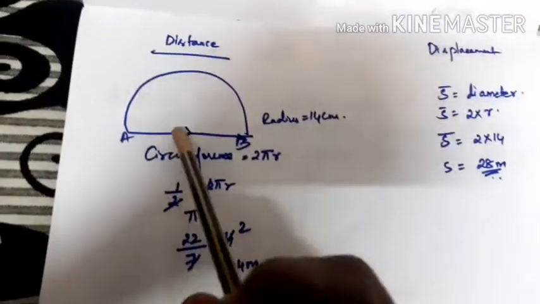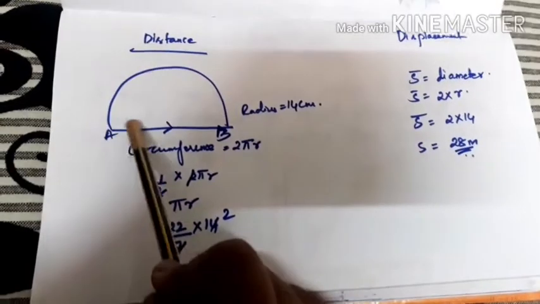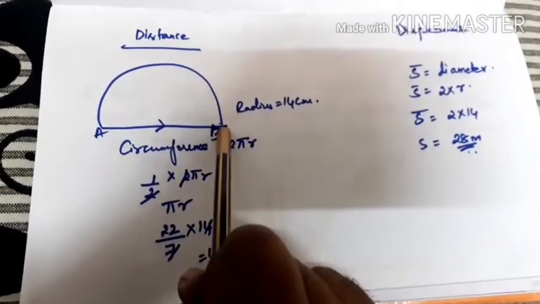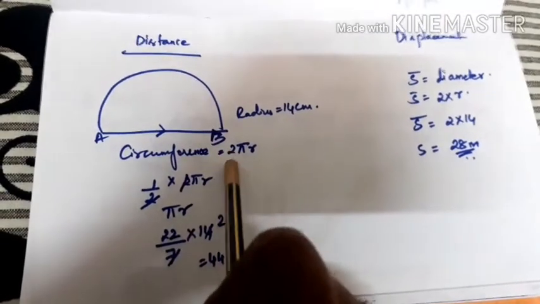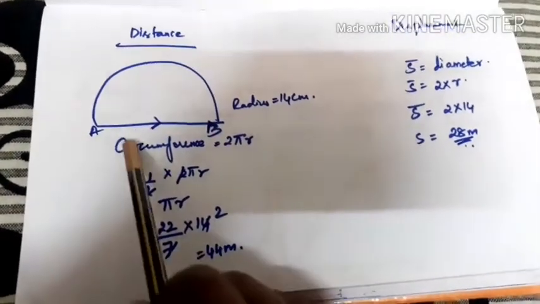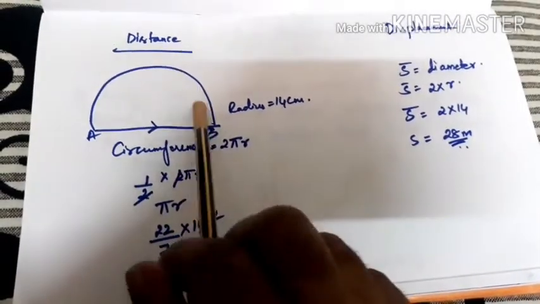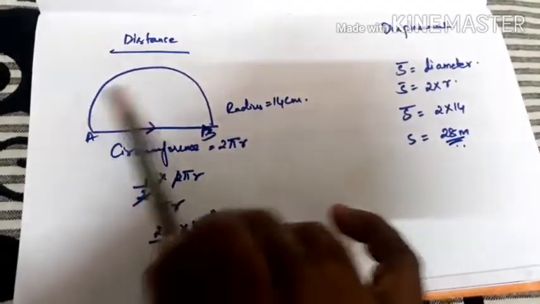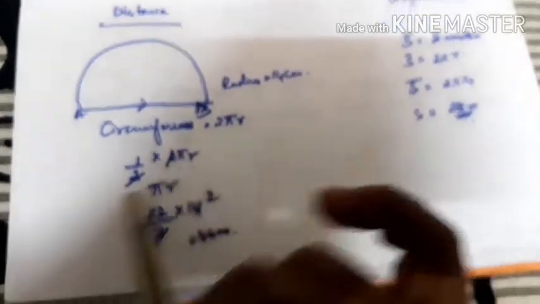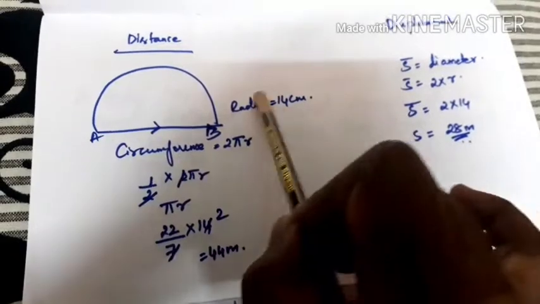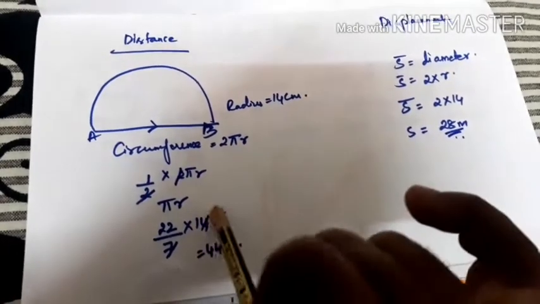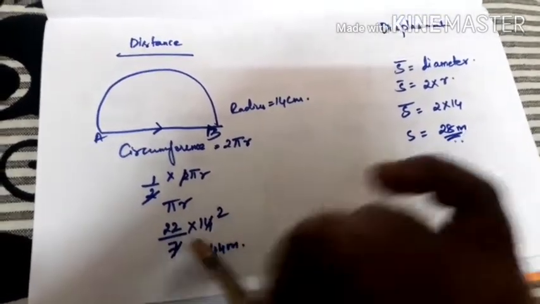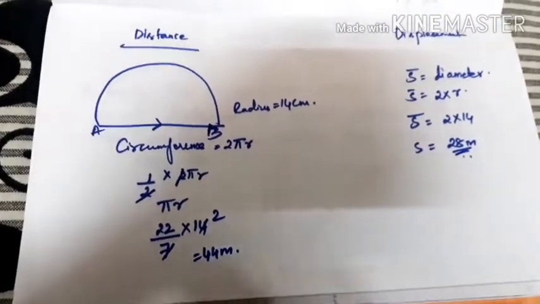The same thing here for the distance: you have the circumference, and the circumference is nothing but 2 pi r. This is nothing but half of the circle. So the circumference of a circle is 2 pi r, and this is a hemicircle, so you take half into 2 pi r. If the radius is 14 centimeter and you substitute the value, you get 22 by 7 into 14. If you do it, you will get 44 meter.